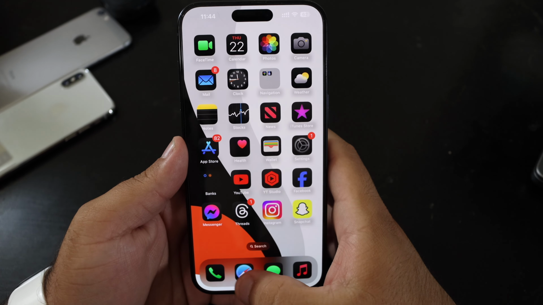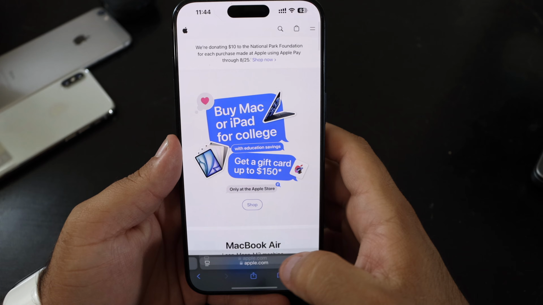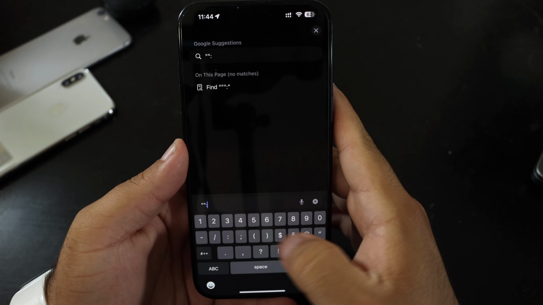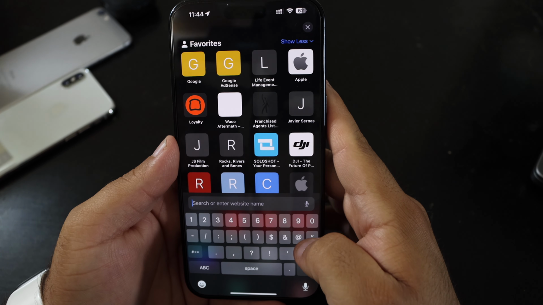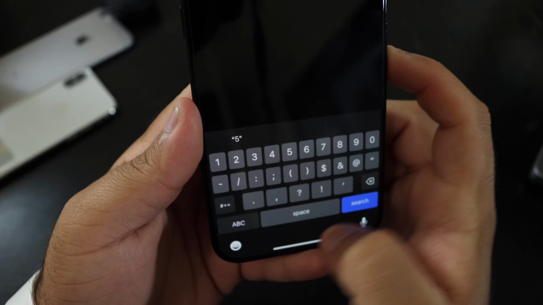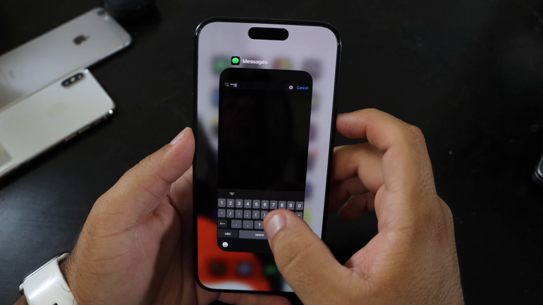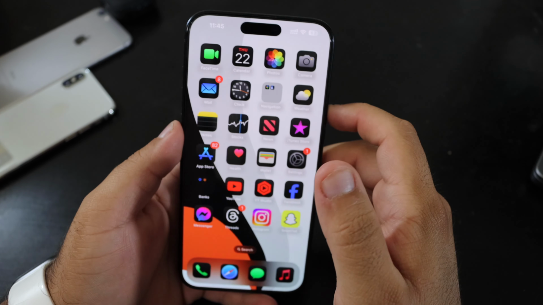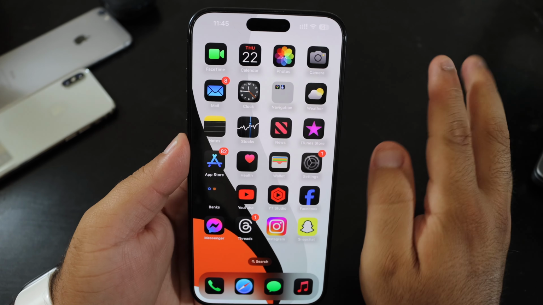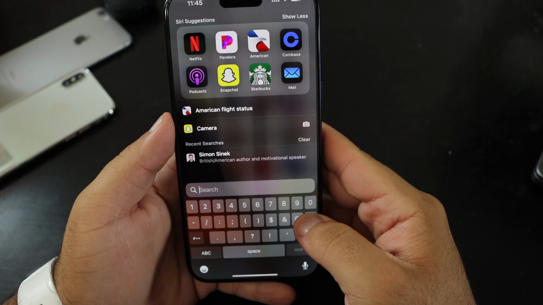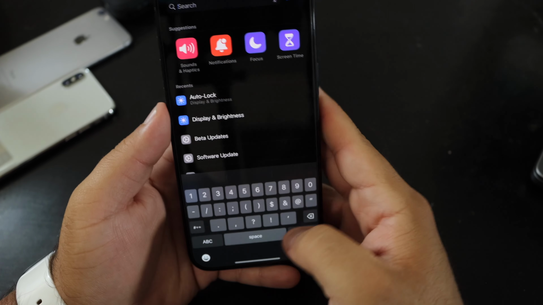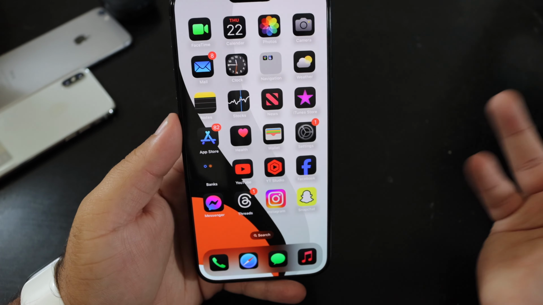Just for example, let's try it here in Safari. If we type in quote, colon, number 4, or it could be any number, it doesn't look like it's affecting Safari. No, it doesn't affect Messages at all. It's just in Notes, Spotlight Search, and the app library. Well, for me, the app library is working fine, but Spotlight Search, it's not. It's just bouncing and restarting over again. Same in Settings, you just type in that code and it just crashes the app.